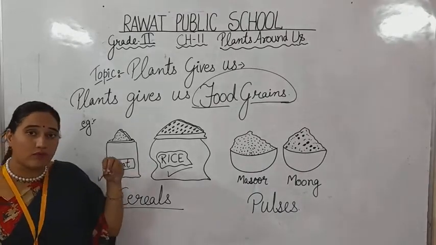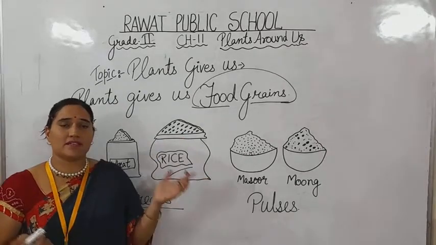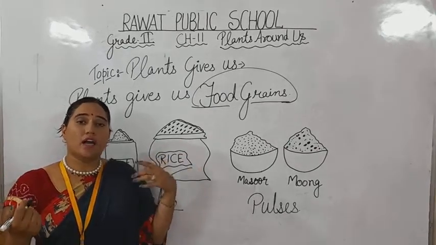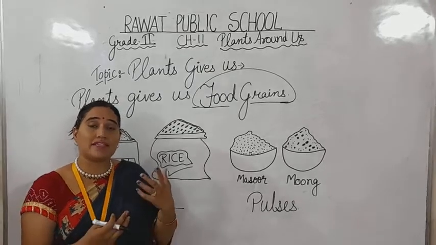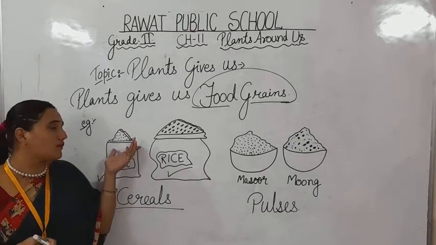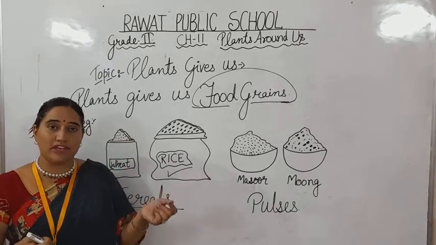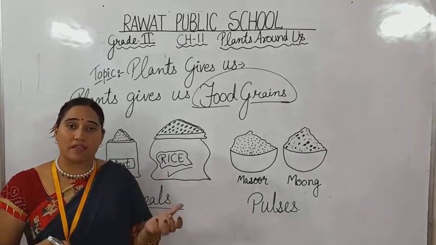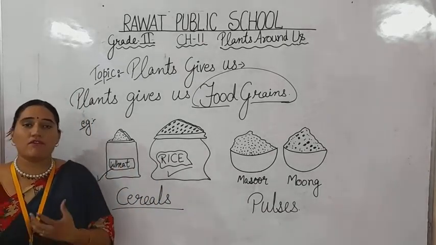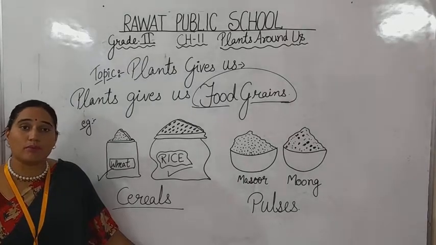We convert them into powdered form, or we eat rice as well. In some places in South India, people make atta of rice as well, and they make dosa, idli and different kinds of dishes with rice. But in North India, most of the people eat wheat. They convert wheat into powdered form, and they make chapati, fulka, roti, and they eat them with different types of vegetables. Vegetables are coming from the plant, and the cereals are also coming from plants.